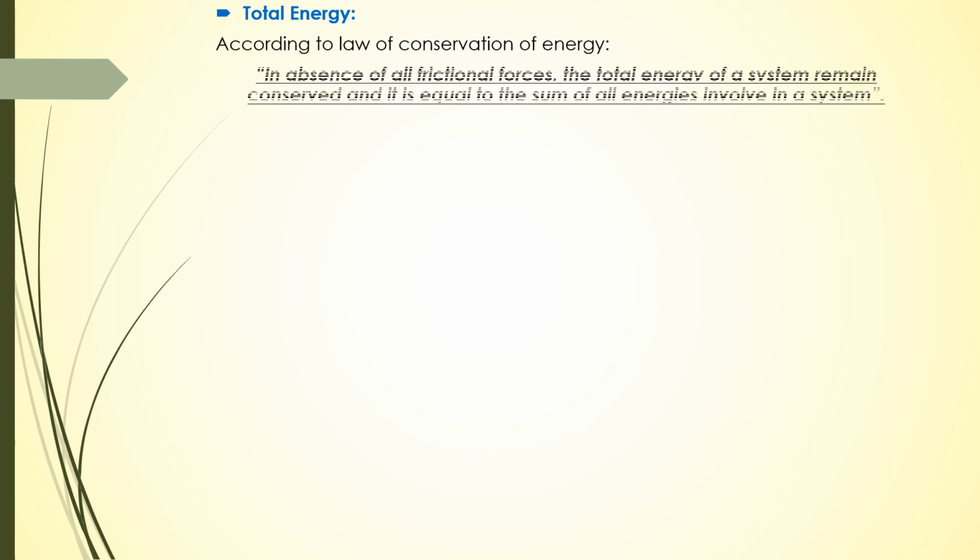Now in the last part I'm going to derive the expression for total energy. According to the law of conservation of energy, in the absence of all frictional forces, the total energy of a system remains conserved, and it is equal to the sum of all the energies involved in the system. So we have kinetic energy and potential energy. So total energy is equal to kinetic energy plus potential energy. I mark it as equation number 4.